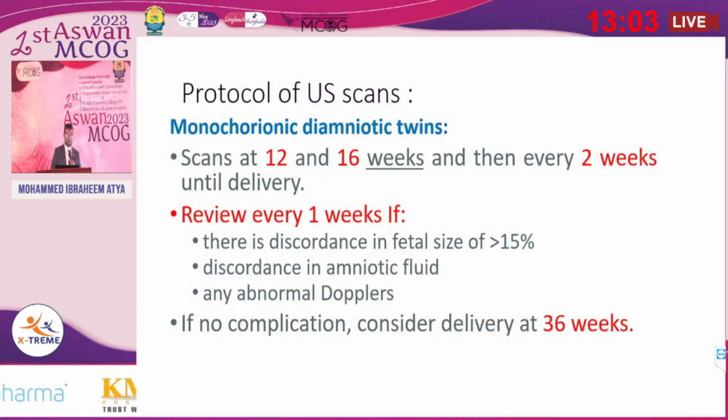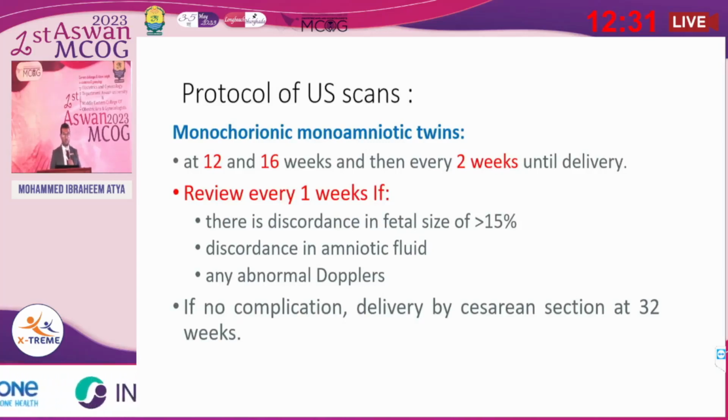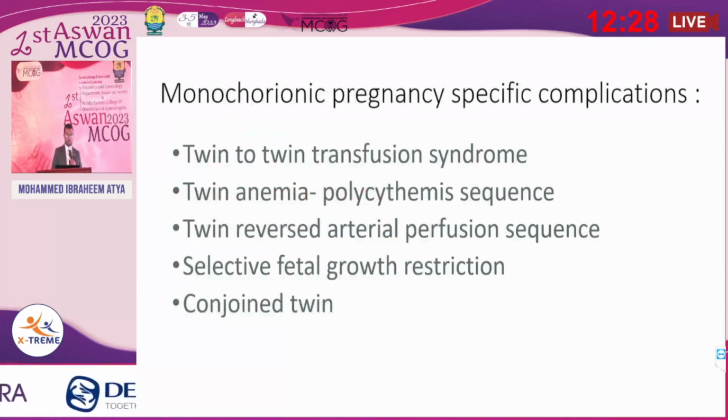In monochorionic diamniotic twin pregnancy, as we said, scans will start at 12 to 16 weeks and then every 2 weeks until delivery. The review will be every 1 week if there is any complication, like discordance in fetal size of 15%, discordance in the amniotic fluid, or any abnormal Doppler. If there is no complication, we consider delivery at 36 weeks. In monochorionic monoamniotic pregnancy, the same scan protocol applies, starting from 12 to 16 weeks and every 2 weeks, and we change to every 1 week if any complication is present.